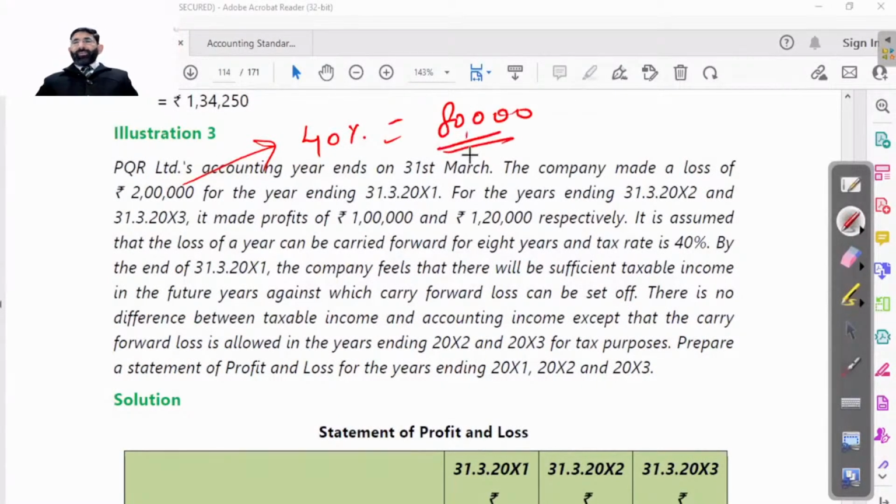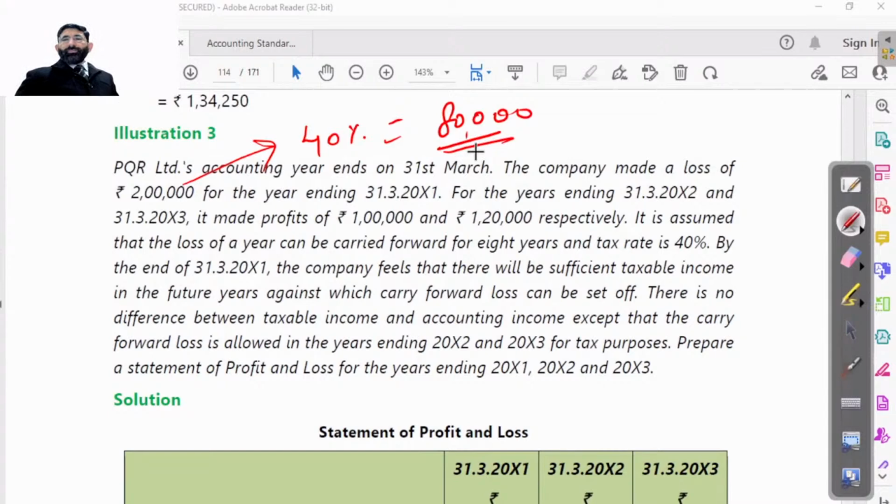Now, it is assumed that by the end of 2011, the company feels that there will be sufficient taxable income in the future years against which carry forward losses can be set off. There is no difference between taxable and accounting income except that the carry forward loss is allowed. Means there is no technical aspect in this part basically.